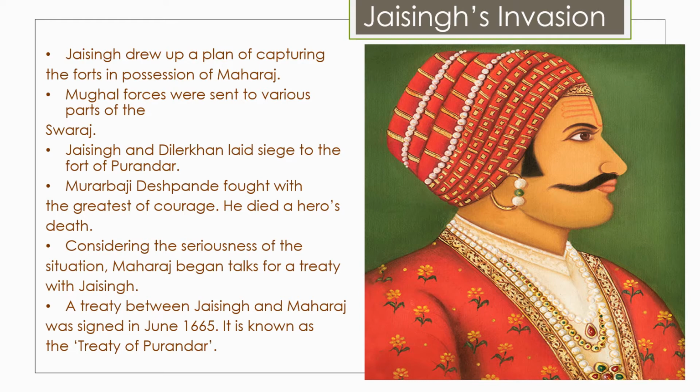To the Portuguese of Goa and Vasai, the Dutch of Vengurla, the British of Surat, and the Siddhis of Janjira, Jai Singh suggested that they should start a naval campaign against Maharaj. So he not only spoke to the Indian Sardars, but he also spoke to the Portuguese and the Dutch and the British, because they were all powerful. Their navy was already strong. So Shivaji Maharaj's navy, which was getting prepared and trained, would be easily crushed when so many naval powers from different countries would come and fight against Shivaji Maharaj.